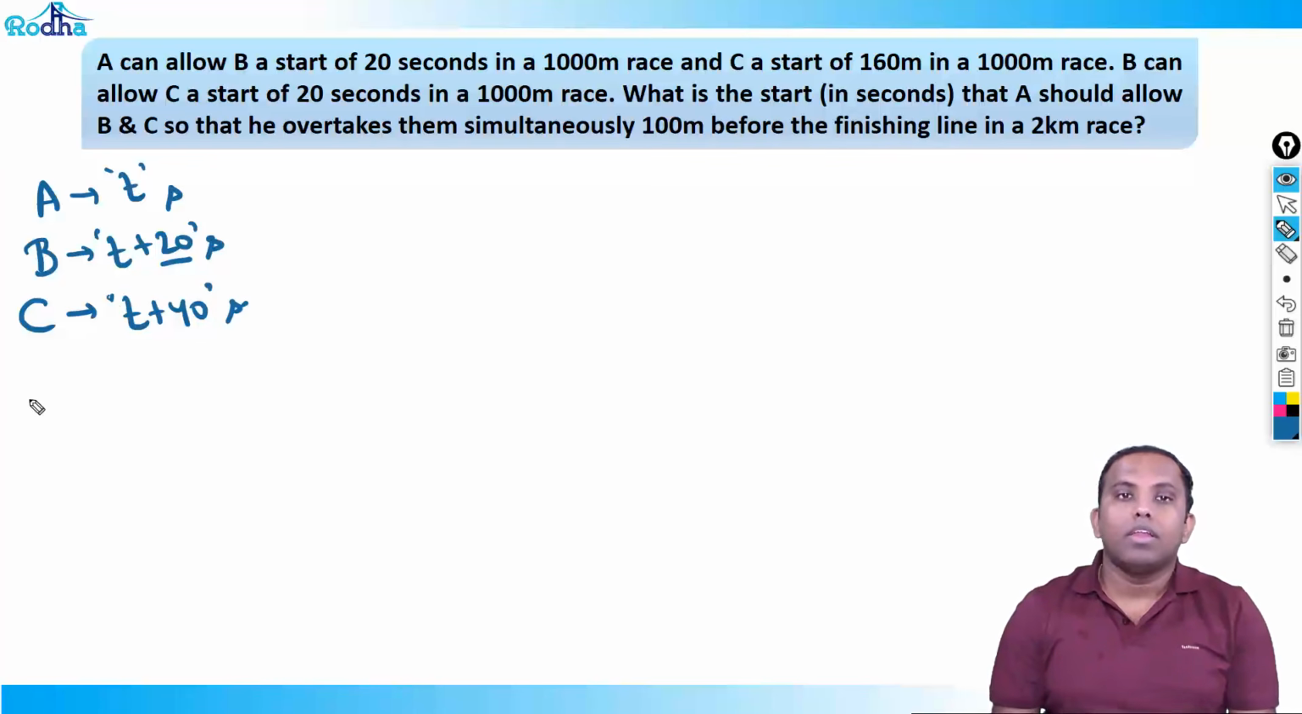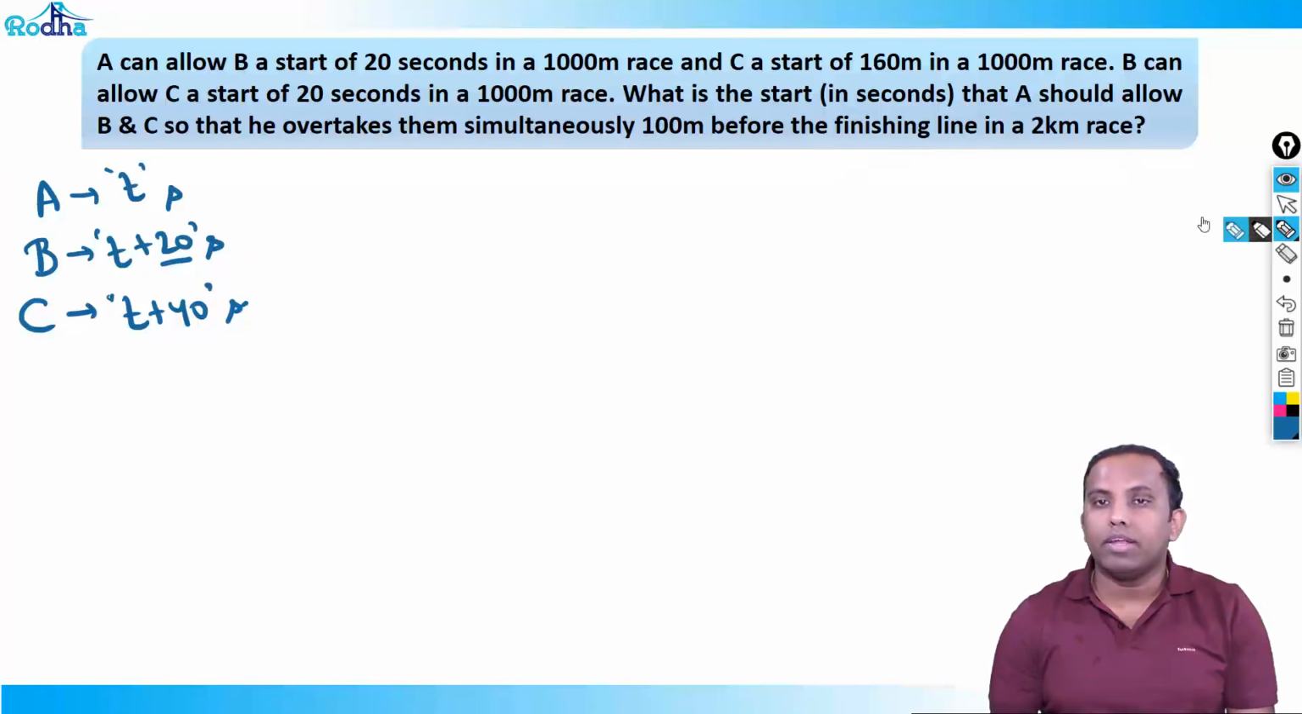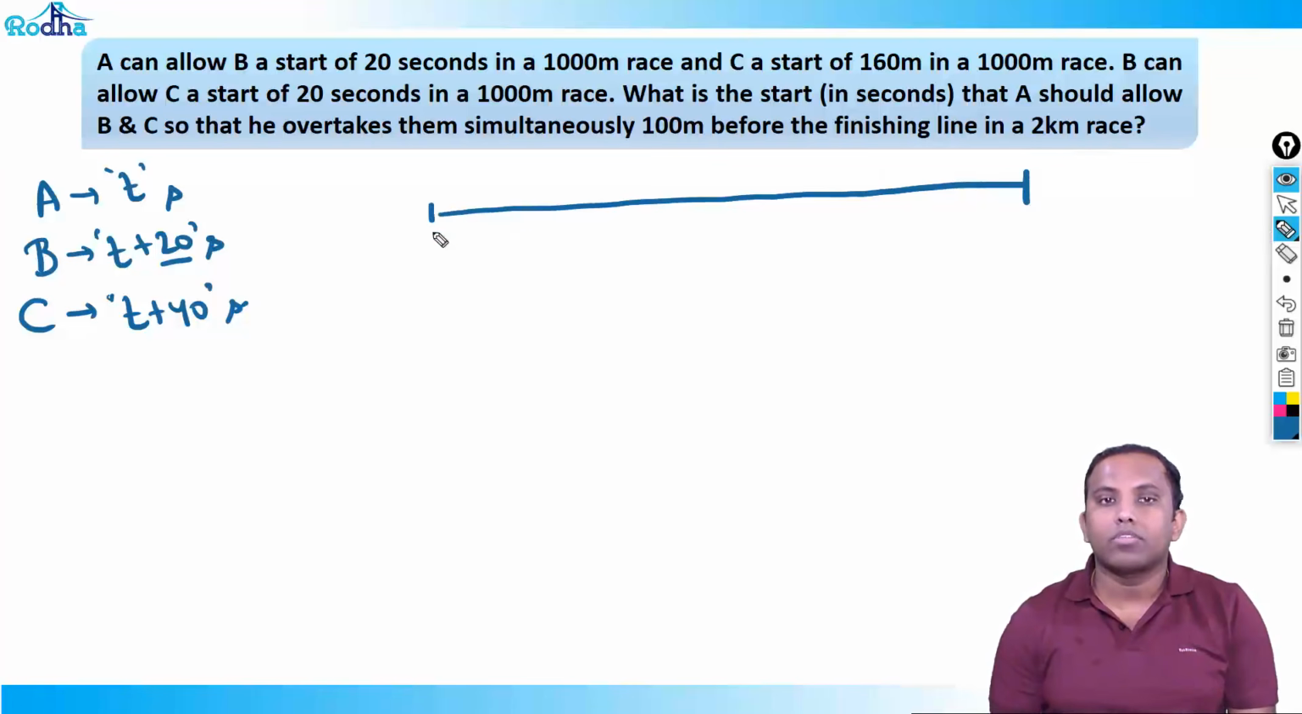Now, what is the race? What is the start in seconds that A should allow B and C so that he overtakes them simultaneously 100 meters before the finishing line in a 2000-meter race? See, 2 kilometers means 2000 meters. Suppose it's a race here. So it's a 2-kilometer race, or 2000-meter race.